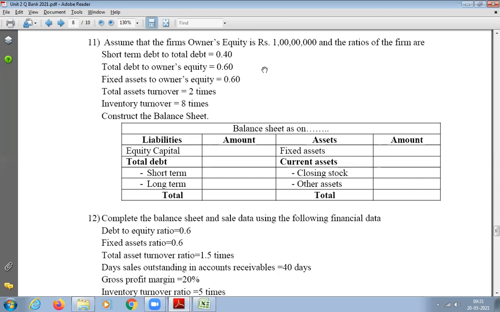So the first one he has given: short-term debt to total debt. Do I know short-term debt? How much is short-term debt? No, sir, I don't know. Do you know total debt? No, I don't know. So I cannot use this ratio now. Let us keep it as it is. If it is not coming, don't break your head and waste your time.